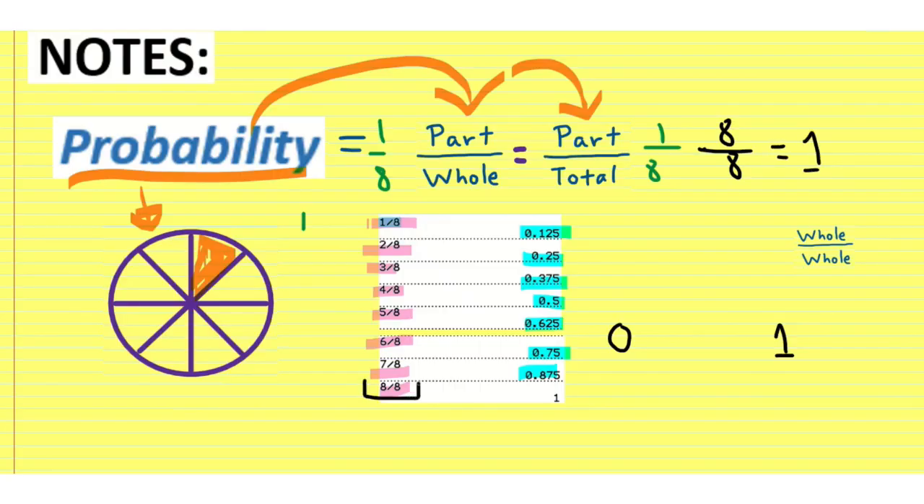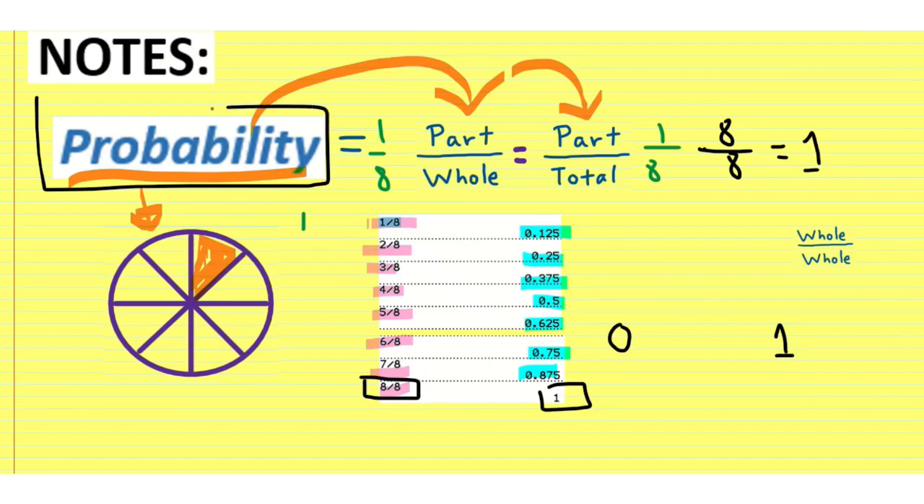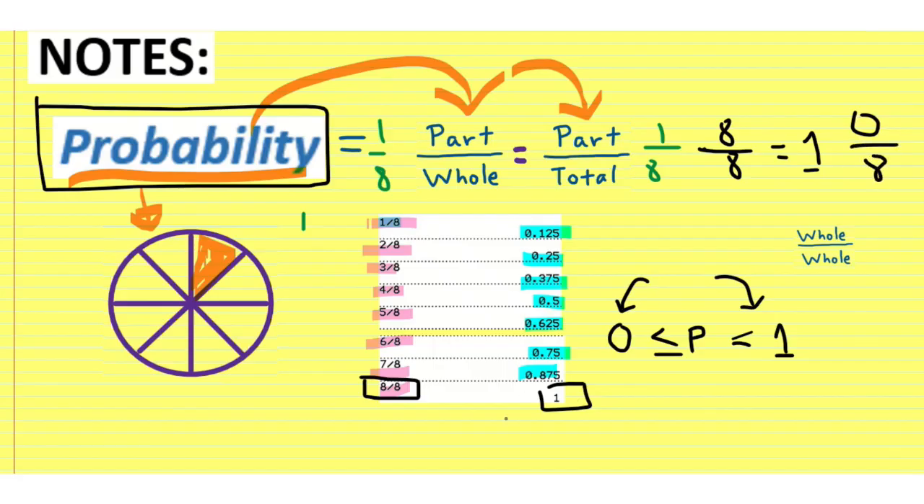So 8 out of 8 pieces would be one whole pizza. But all of our probabilities with respect to this pizza are going to be between 0 and 1. Now, it could be equal to 0 because we could have 0 pieces of pizza. We could have eaten 100% of that pizza and it's all gone, and we would have 0 pieces of pizza out of 8 left.